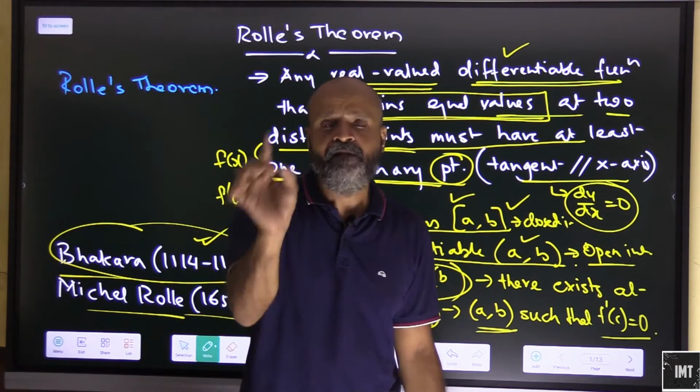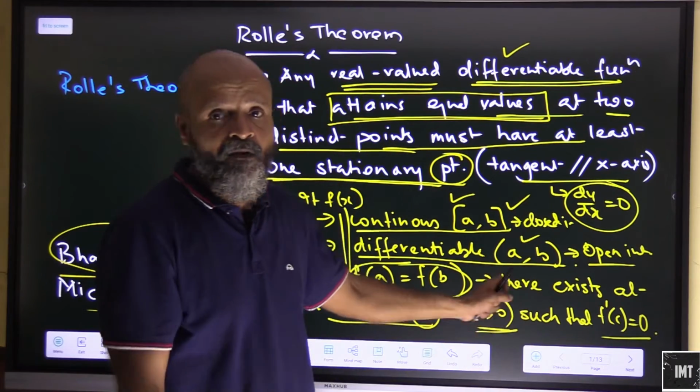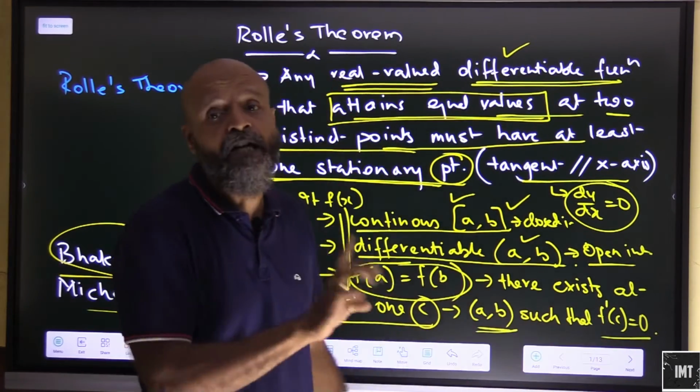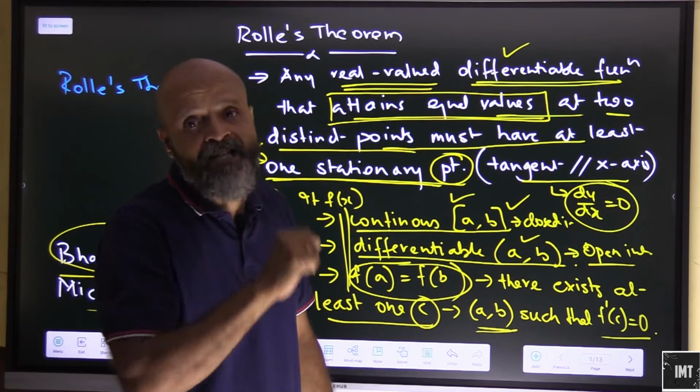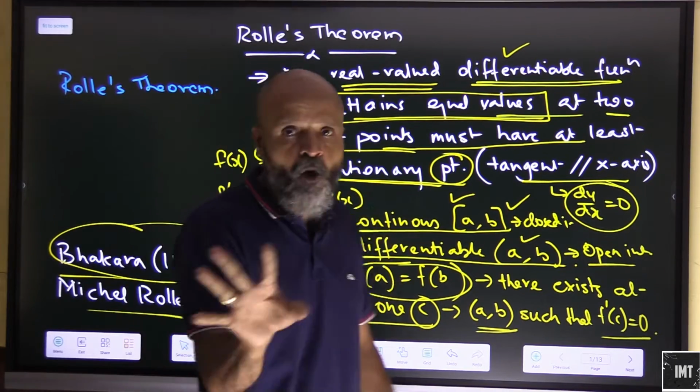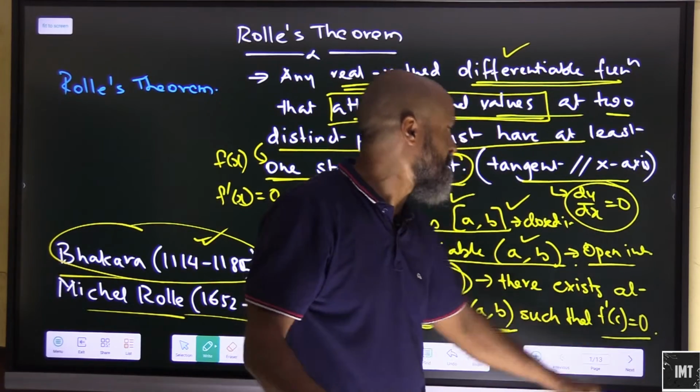open interval AB, there will be at least one point c wherein f dash c, that is differentiation of the function, will yield a result of 0, or the tangent drawn at that point will be parallel to the x axis. That is all about Rolle's theorem. We will discuss its applications here.